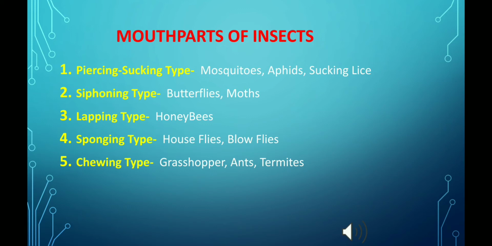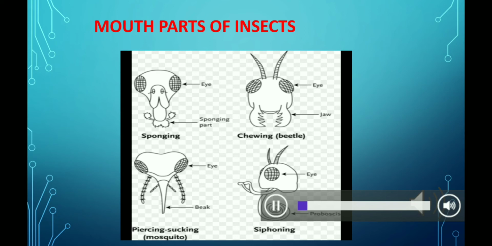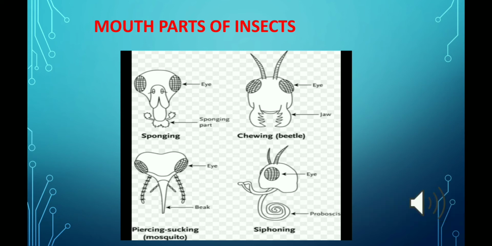In honeybee, the mandibles are very small and suitable for molding the wax, and the labium is curved downward and inward, forming a tube used for sucking up nectar. Here is the picture depicting the modification of mouth parts. As we can see, there are sponging type of mouth parts, chewing type, piercing and sucking type, and also the siphoning type of mouth parts shown.